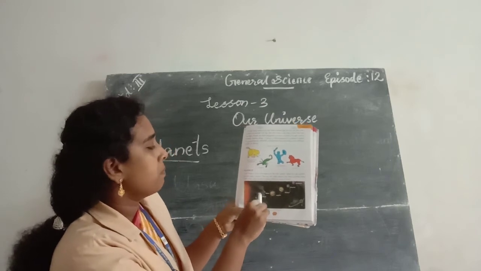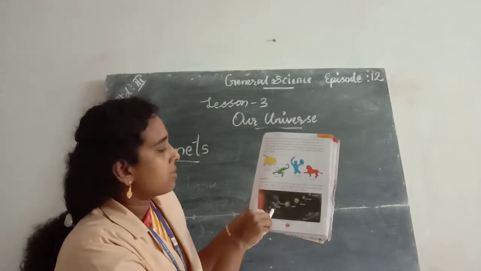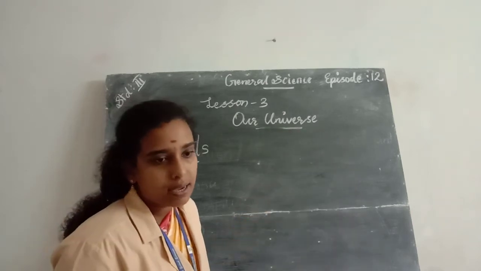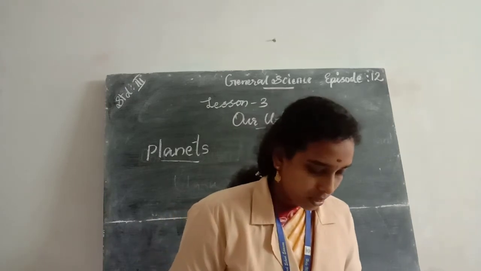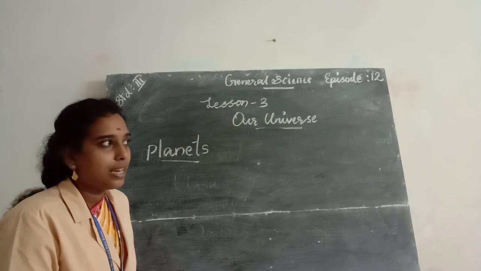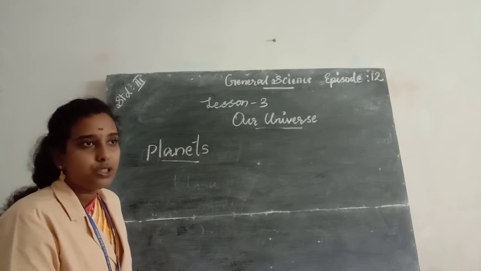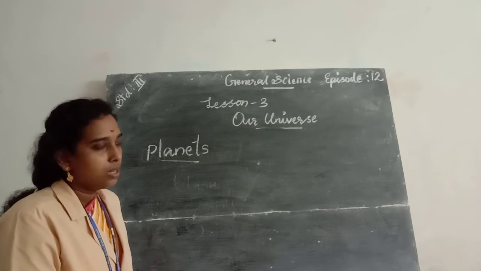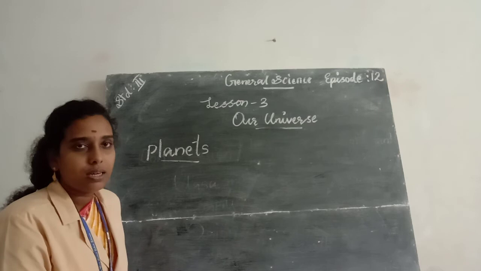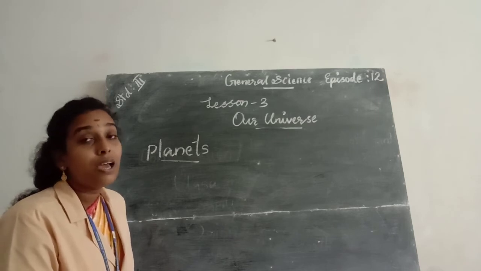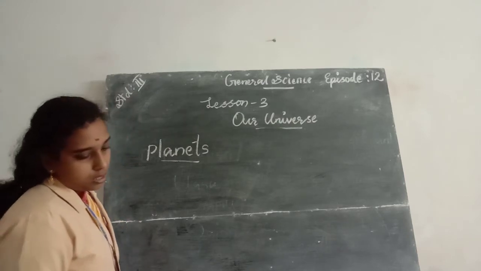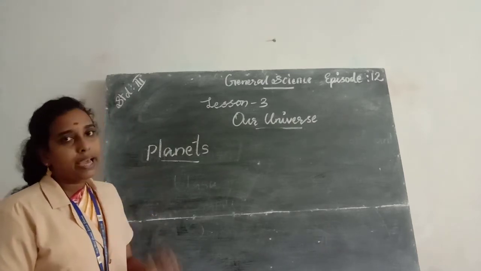Okay. Our solar system has 8 planets. So which are the 8 planets in our solar system? Mercury, Venus, Earth, Mars, Jupiter, Saturn, Uranus, Neptune. These are the 8 planets in our solar system. So Earth is a planet. Okay. And Earth is called a blue planet. So which are the planets?